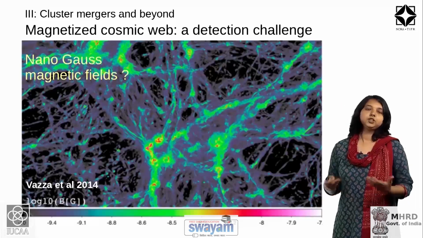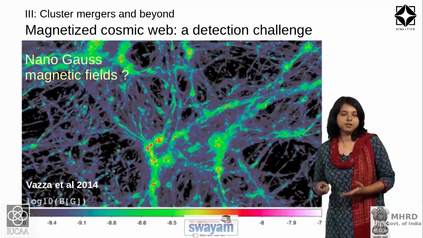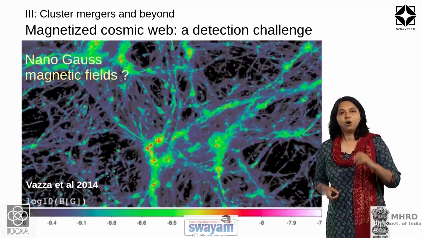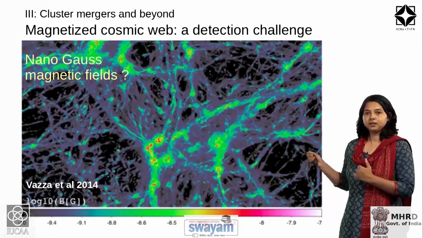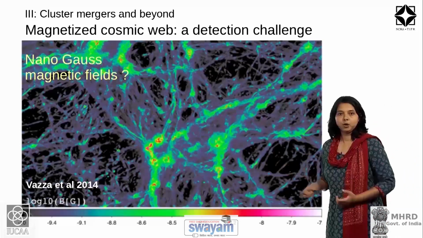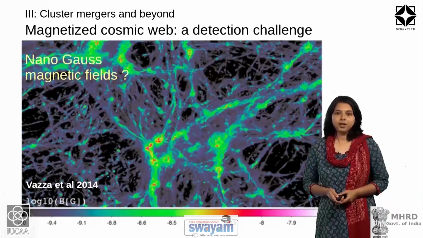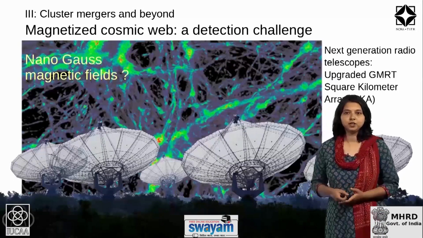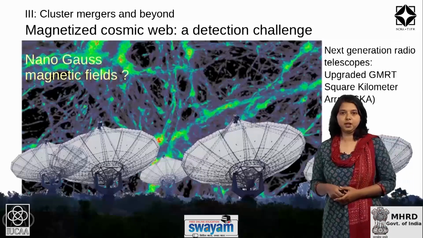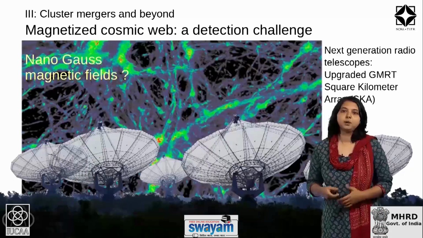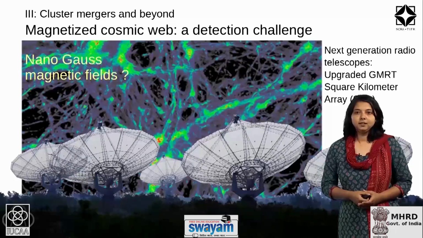And the next challenge in front of us is the detection of this radio emission that pervades the whole cosmic web. And that is what we expect to do with the next generation of radio telescopes, among those being the upgraded GMRT and the Square Kilometre Array.